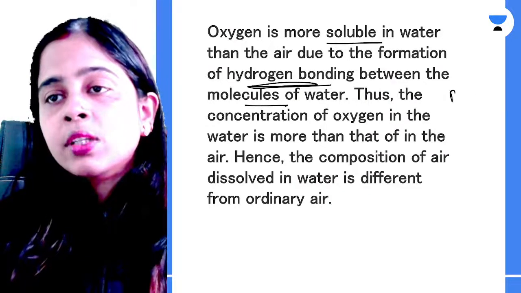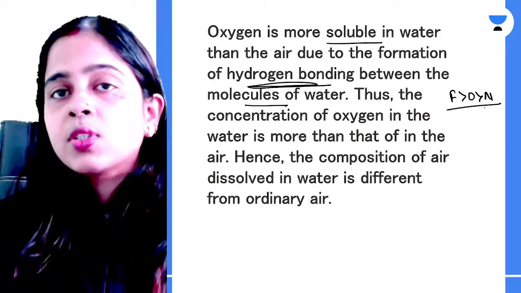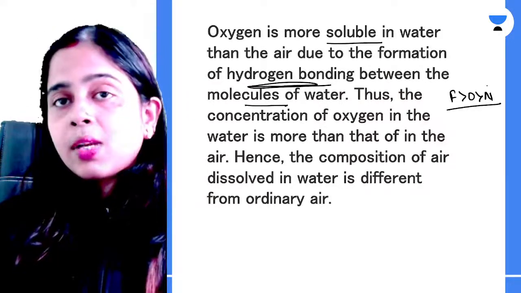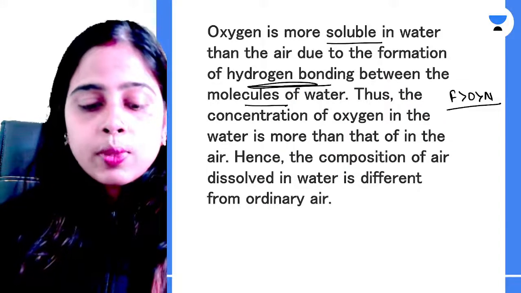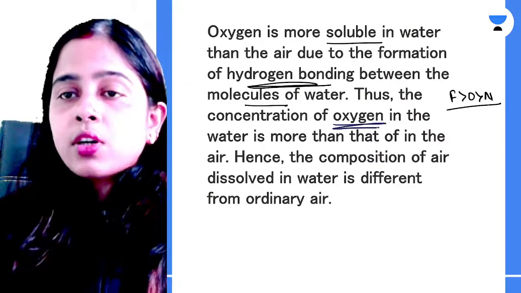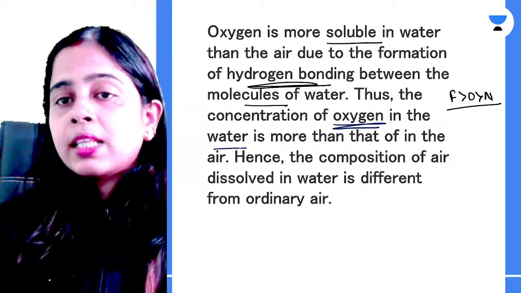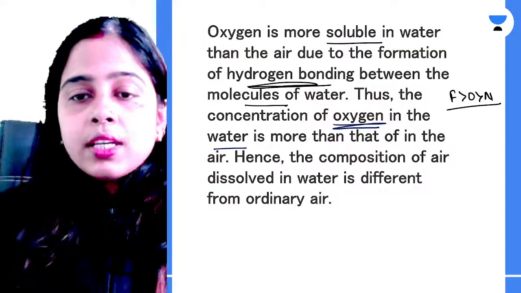And you must be knowing that oxygen is more electronegative than nitrogen. That means oxygen will have more stable hydrogen bonding than nitrogen. That's why oxygen gas is more soluble than nitrogen. So you can see the concentration of oxygen in water is more than that in air. Clear everyone?